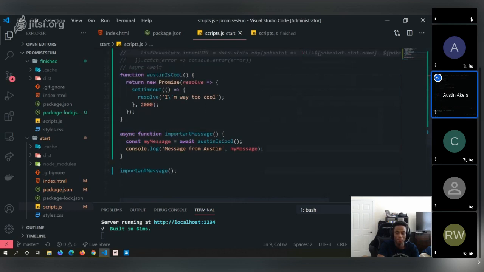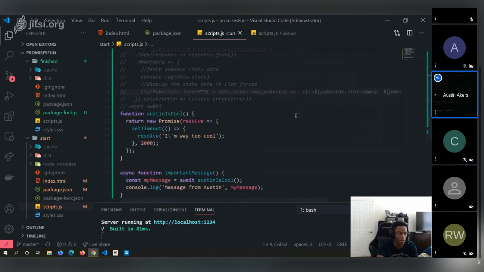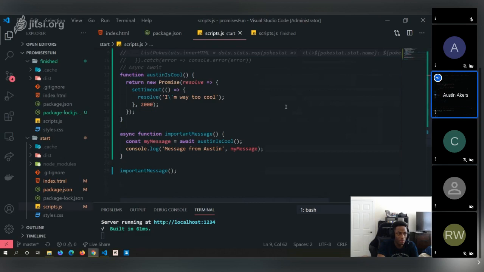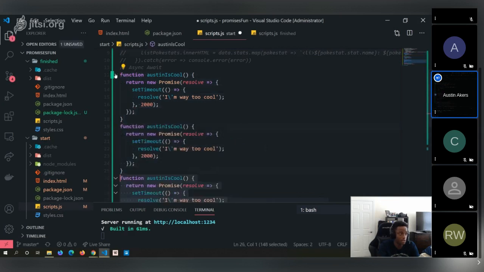So just out of curiosity, you're probably wondering, Austin, why would I use async await over just regular promises? Well, the cool part about async await is that the benefits actually become a lot more evident when there are multiple steps involved. Initially, if we're using just one step, that's not too bad, right? But let's say we have multiple functions.